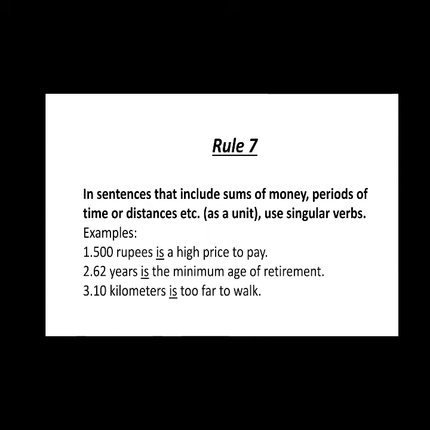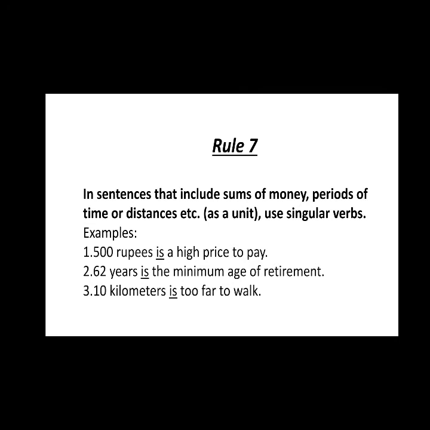Rule 7. In sentences that include a sum of money, periods of time or distance, etc., as a unit, when we are talking about a particular unit, a particular measurement or particular money, we always have to use a singular verb. This kind of unit always takes a singular verb.